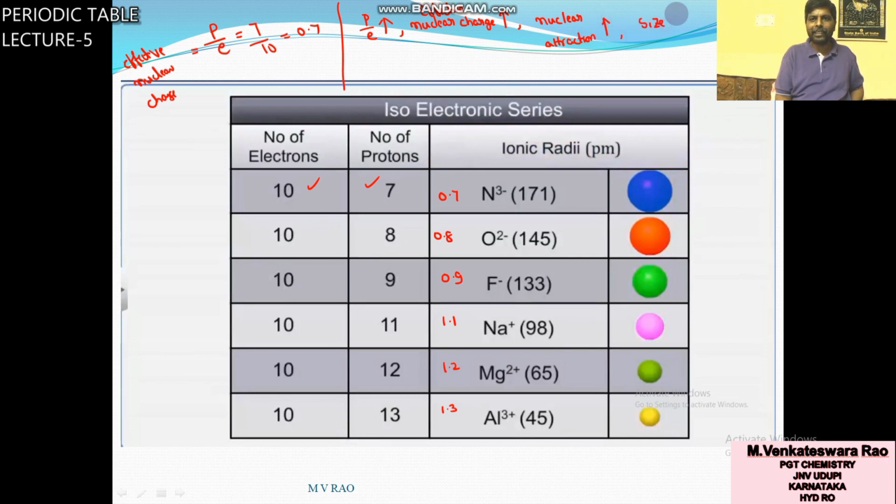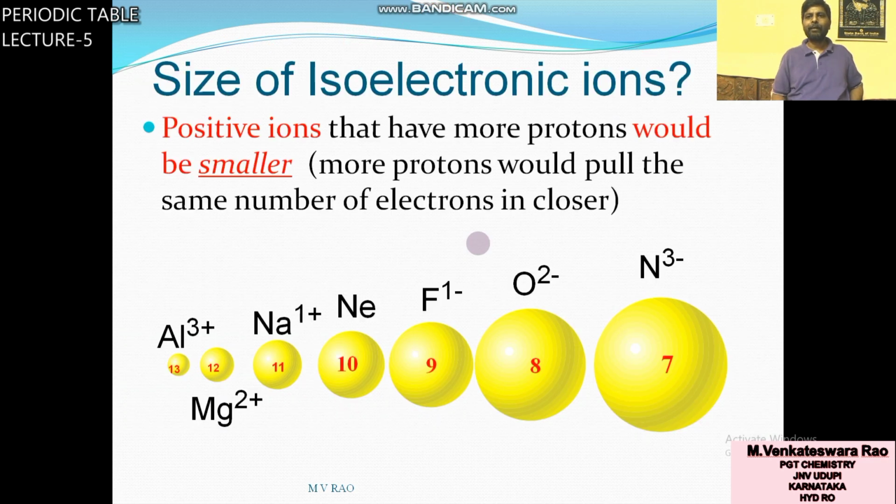As attraction increases, size decreases. That means the more the P by E value, the less the size. Among all, the P by E value is more for Al plus 3, so its size is less. The P by E value is less for N3 minus, so its size is large.